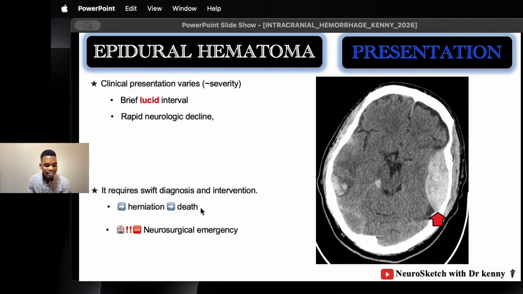Now, it is a neurosurgical emergency, as I've told you, and if not prevented, if not intervened, it can result in herniation of the brain. Remember, the cranial cavity has several compartments that we discussed when doing the dura mater, right? So the brain can shift from one compartment into another, and that's considered herniation. Herniation can result in death if not intervened, and this is why the epidural hematoma is a neurosurgical emergency.